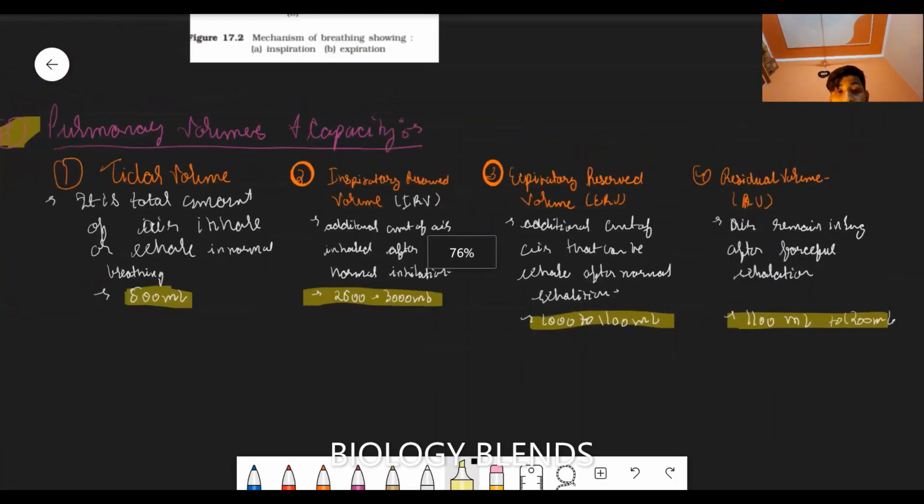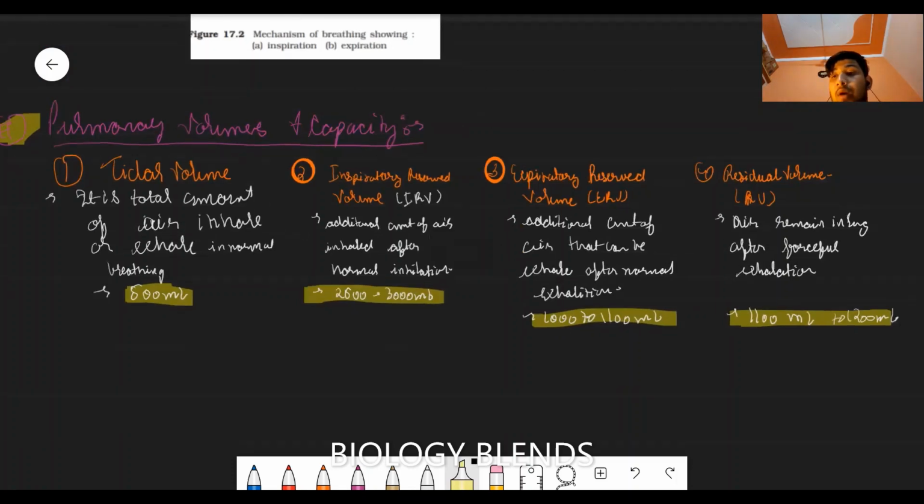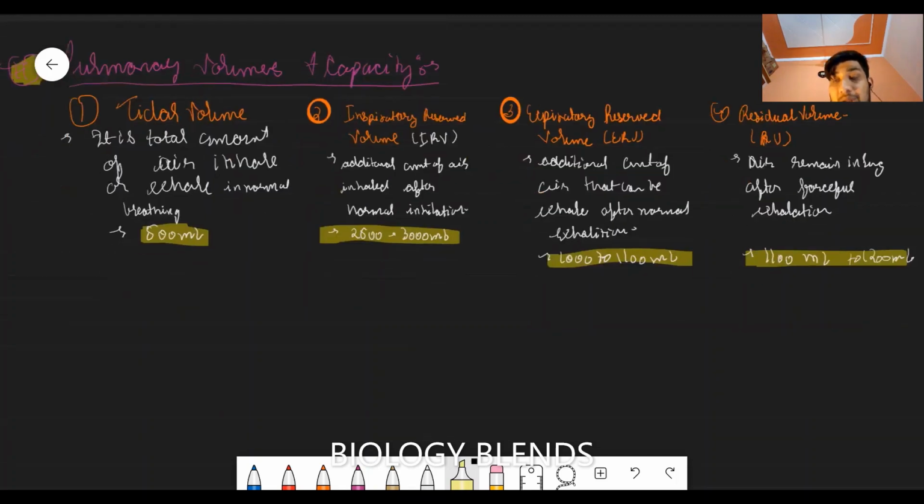So here are the four volumes. Tidal volume is the amount of air inhaled in normal inspiration. Inspiratory reserve volume is the additional amount of air that can be inhaled after normal inhalation. Expiratory reserve volume is the additional amount of air exhaled after normal exhalation, because of the contraction of the intercostal and abdominal muscles. Residual volume is the amount of air left in the lung even after forceful expiration.